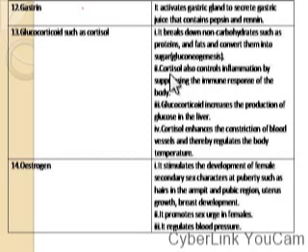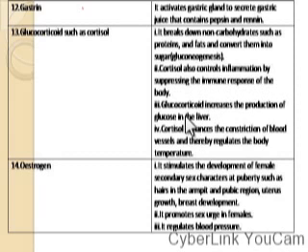Another function is that cortisol controls inflammation by suppressing the immune response of the body.